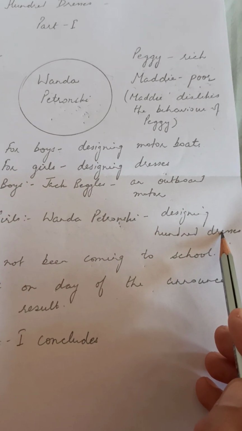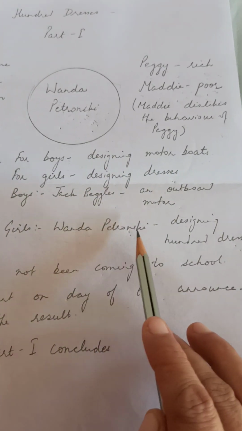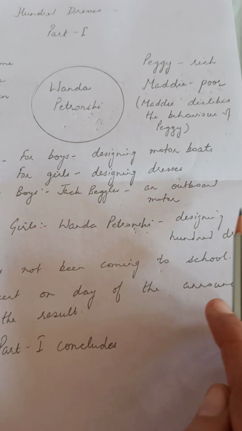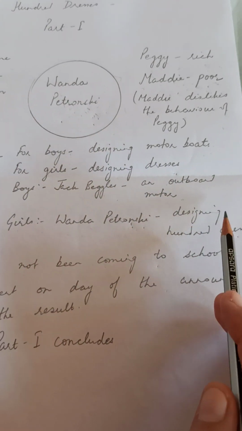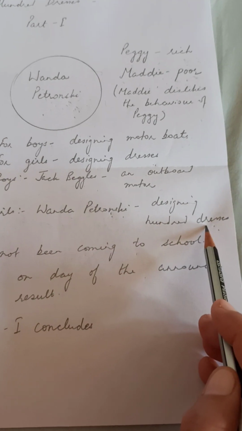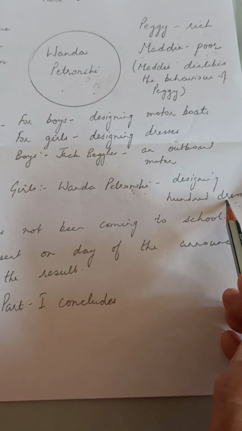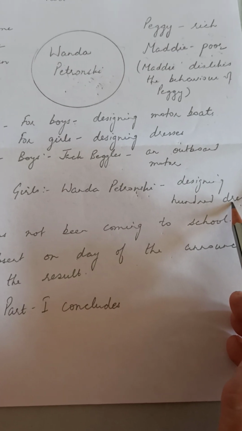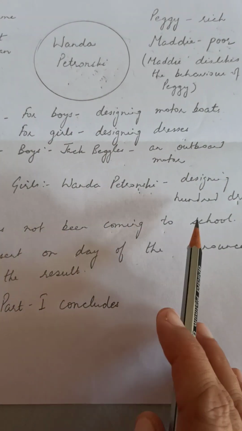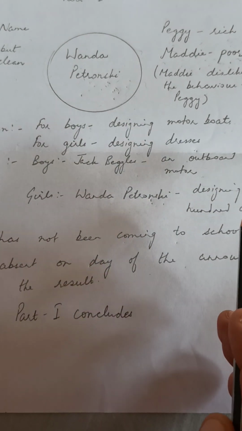Now among girls the competition is for designing a dress only. But Vanda Petronsky has made 100 beautiful different designs of dresses, and she has displayed all 100 designs on the walls, and they were really very beautiful, so that all were amazed to see, and it was difficult for the judges to decide which dress should be given the prize. So they gave that medal to Vanda Petronsky for designing 100 dresses.